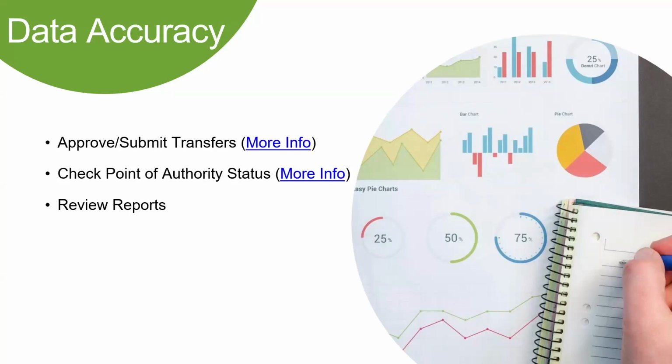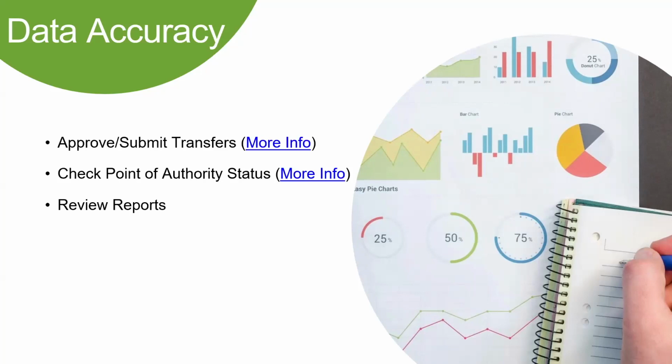Now, check point of authority status. If you don't have the point of authority for a student and you feel you should, you want to reach out to that previous organization and contact that data manager. So to check, you can manually do that, like I showed you when we were looking at the student, or you can run an SKB Ratings Report.